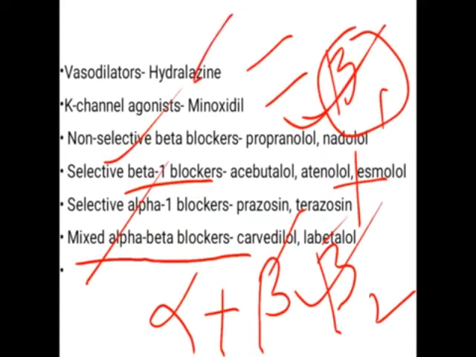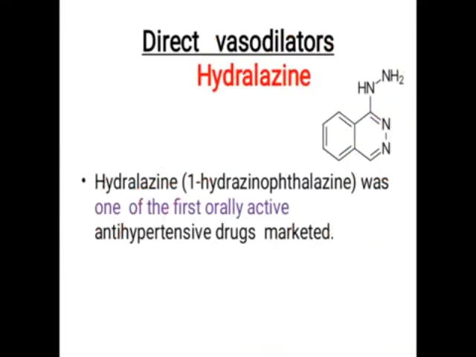Vasodilators: hydralazine; potassium channel agonist: minoxidil. These are the sympatholytic drugs. Now we will start with the first drug, that is hydralazine. It is a direct vasodilator.